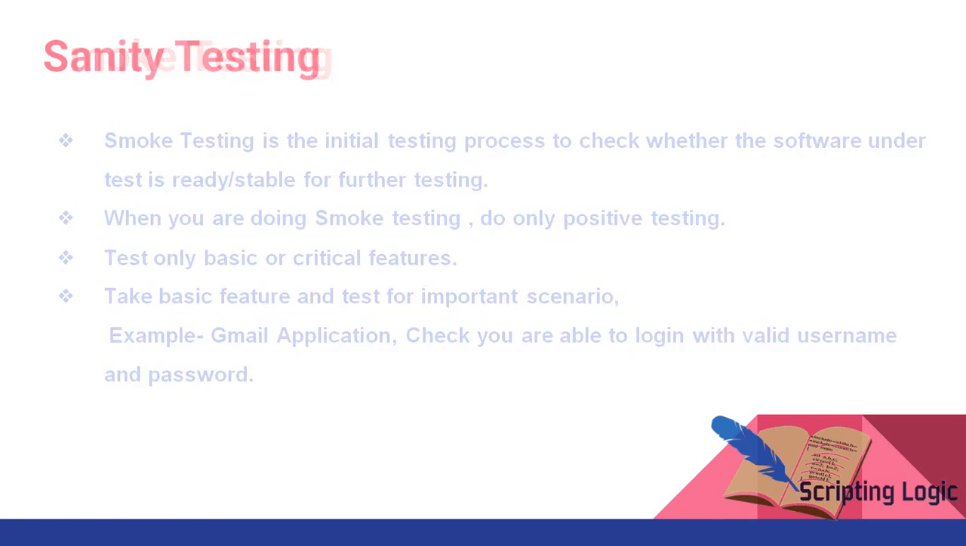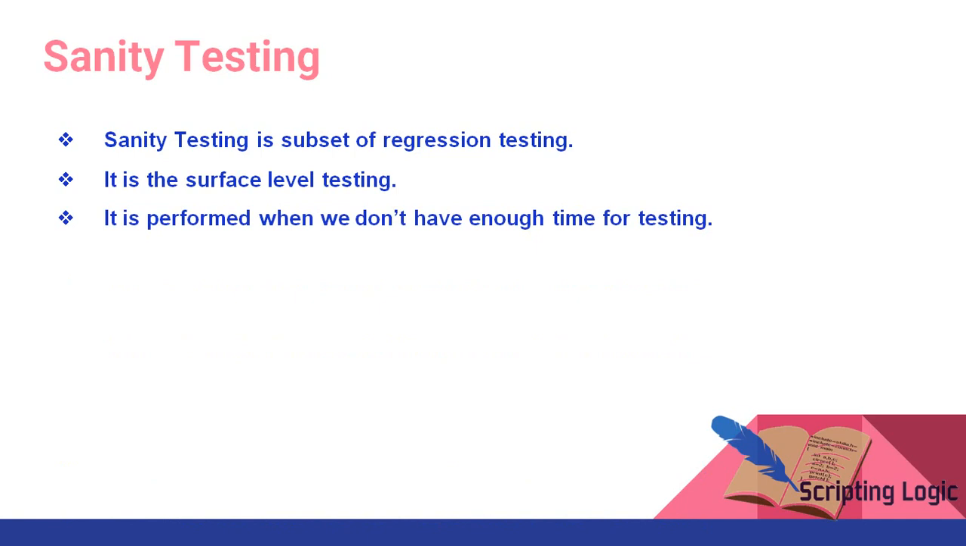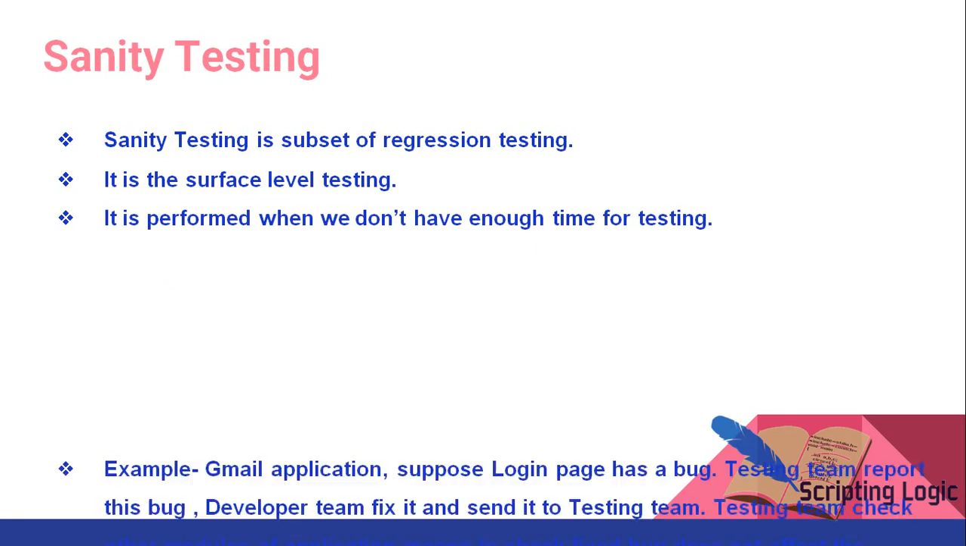So the next is sanity testing. Sanity testing is a subset of regression testing. It is the surface level testing. It is performed when we don't have enough time for test.